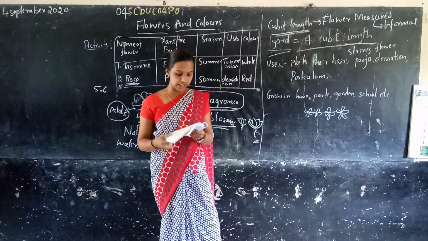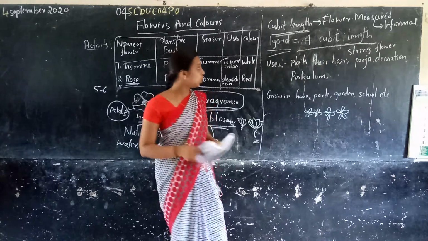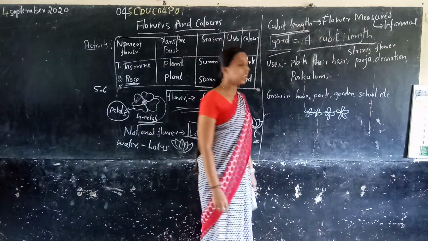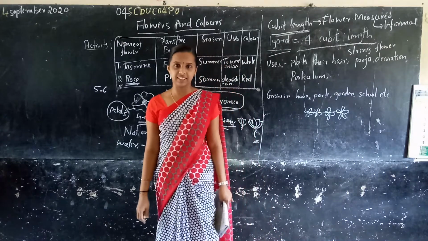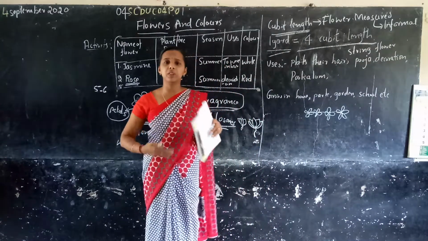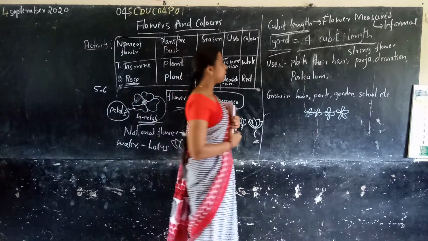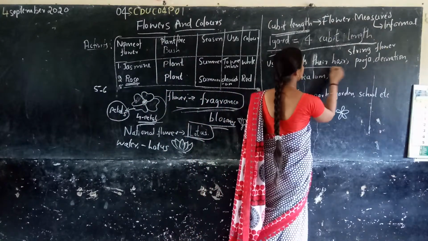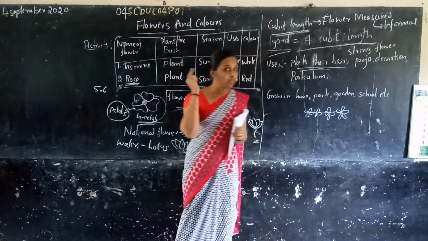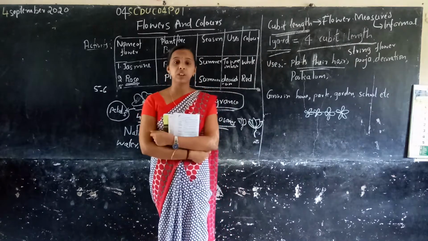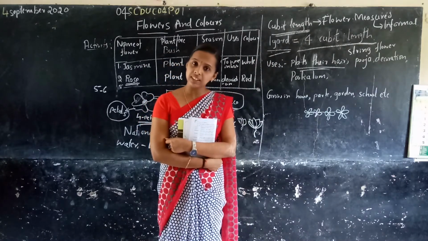The teacher said that we use flowers in so many different ways. We use them in our hair. Which flower do we wear? Do you know, children?